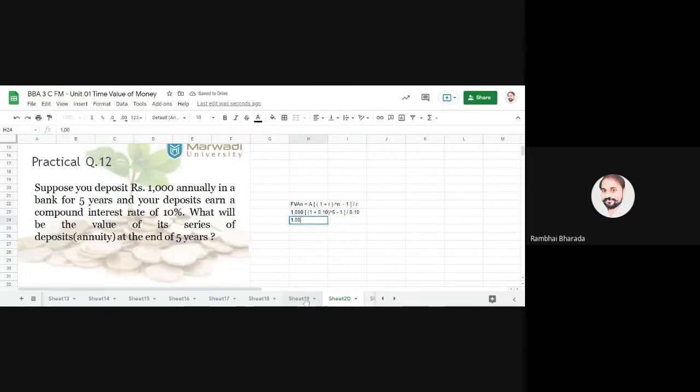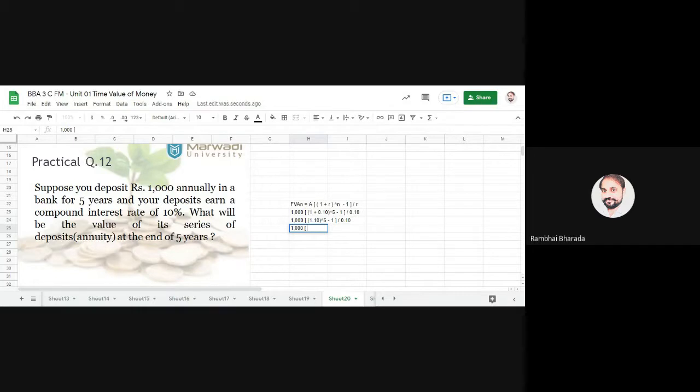Okay, so 1000 in a bracket 1 plus 0.10, in bracket 1.10, raised to 5, minus 1, bracket over, divided by 0.10. So 1000 remains the same. In a main bracket 1.10 raised to 5.